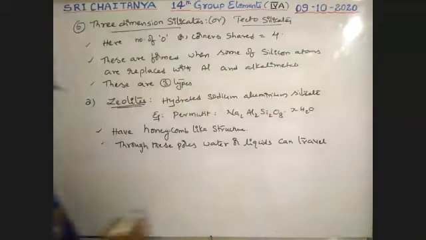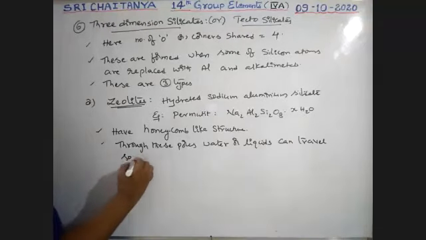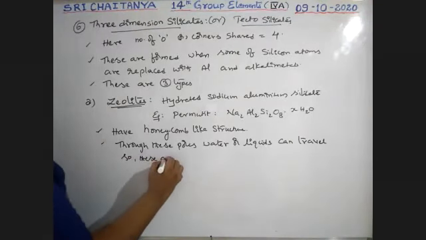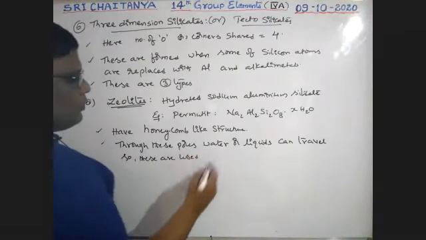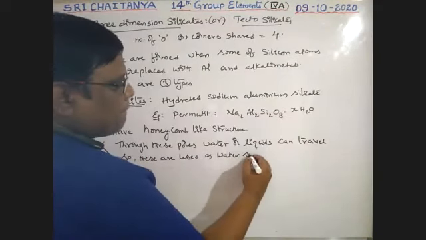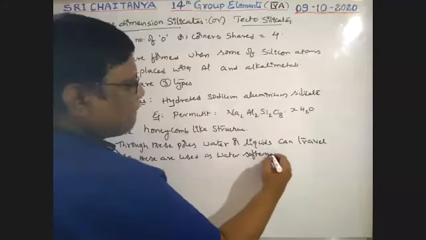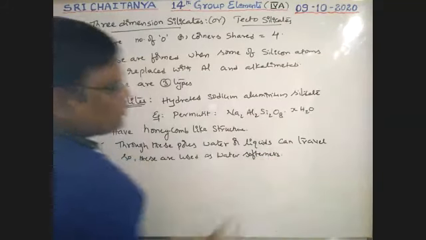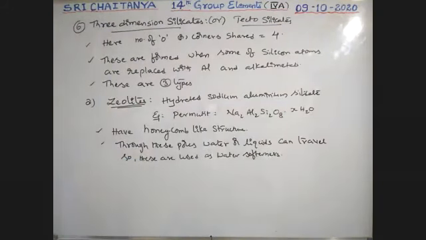So these are used as water softeners, for the water softening process.